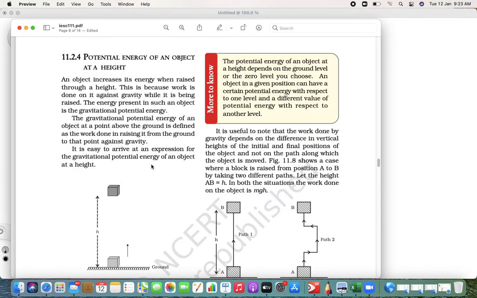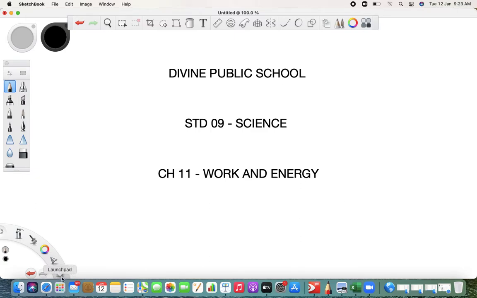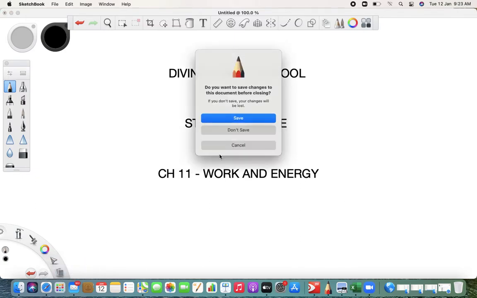Okay. So here also what we are going to see is the same, right? Let me show you. Let me rewrite it for you. Energy neither created nor destroyed.